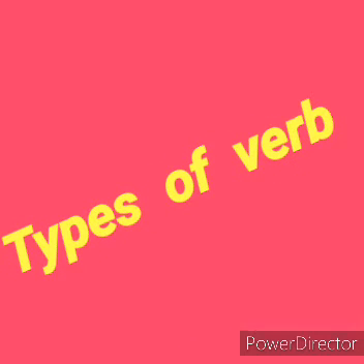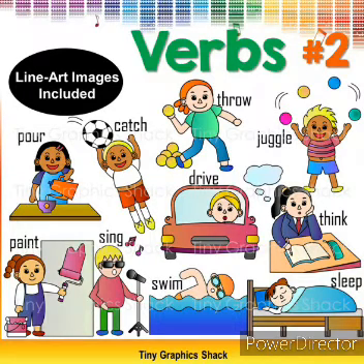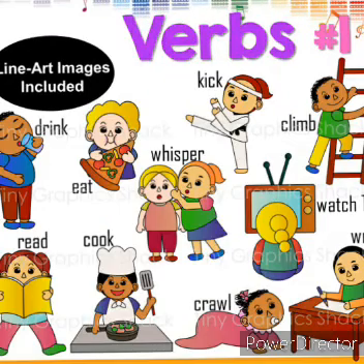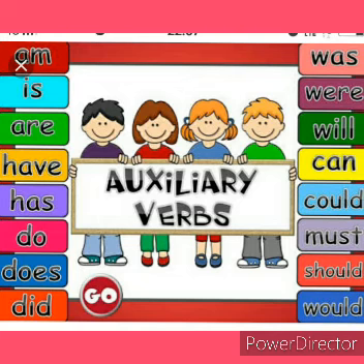First one is main verb and second one is auxiliary verb. Eat, sleep, play, laugh, sit, speak, come, go, study. These are all main verbs. Next one, auxiliary verb, that is helping verb: is, am, are, was, were, will, shall, have, has, etc.